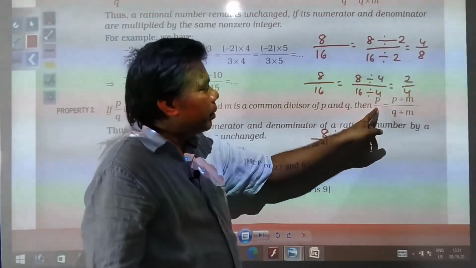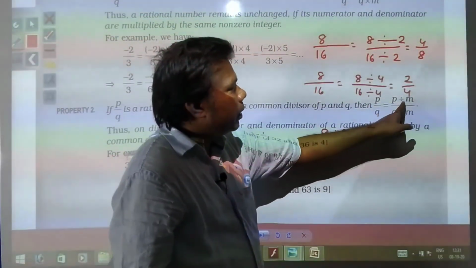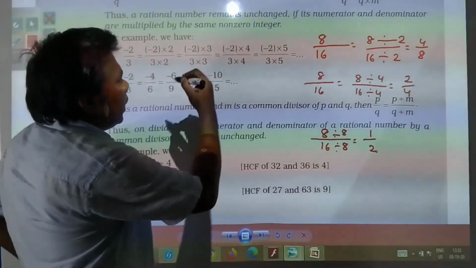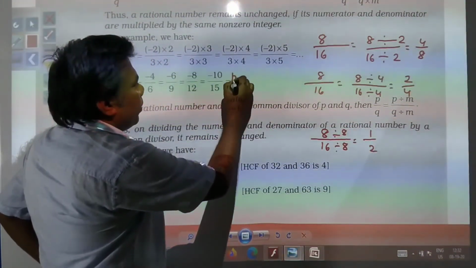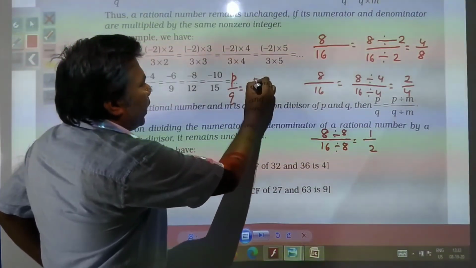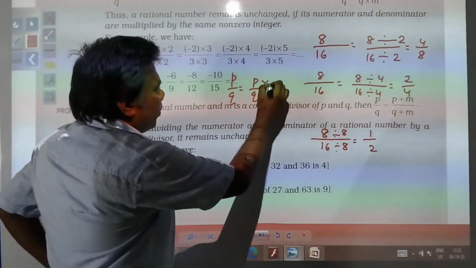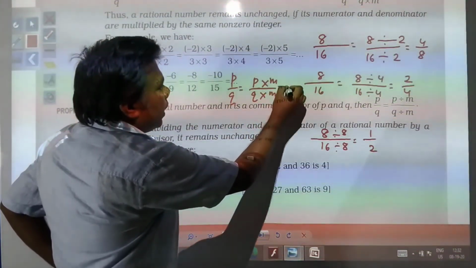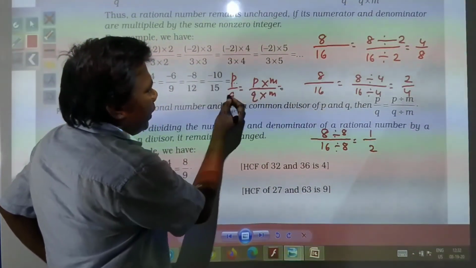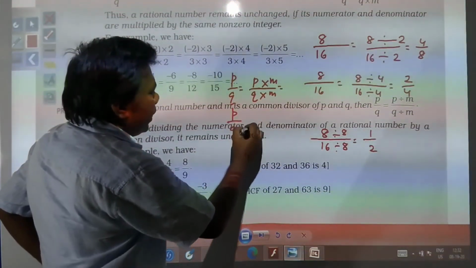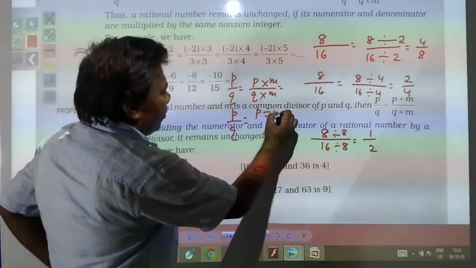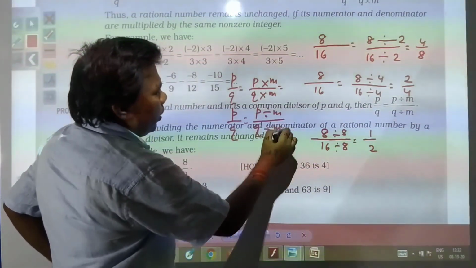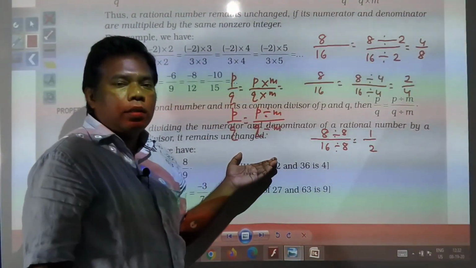The value of p by q will be equal to p divided by m, divided by q divided by m. So two things you have learned. If you have any rational number p by q, and you multiply the numerator and denominator by the same number, suppose m, the number will not change, it will be equal. And again, if you divide by the same number, it will not change, and you will get an equivalent fraction.